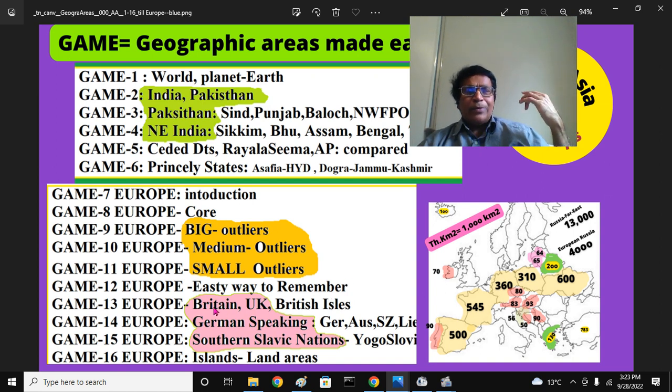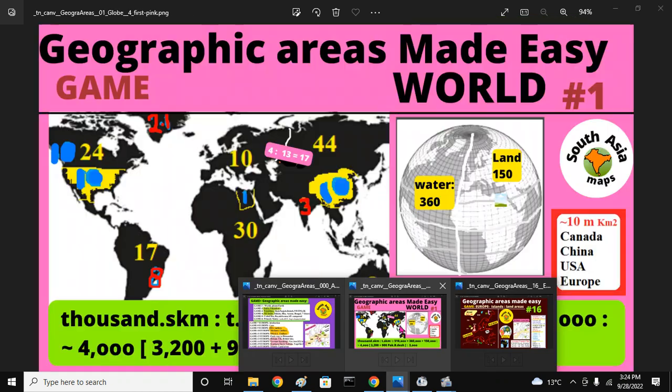Then we talked about the British Isles, that is Ireland, the Irish Republic, Wales, Cymru, Northern Ireland, Scotland and England, the areas, and then German-speaking areas: Germany, Austria, Switzerland, Liechtenstein. Then Slavic nations, the former Yugoslavia, the southern Slavic countries: Serbia, Croatia, Slovenia, Bosnia-Herzegovina, Montenegro, and so on. Today, in the 16th part, the islands of Europe are the present discussion. And before we discuss that,